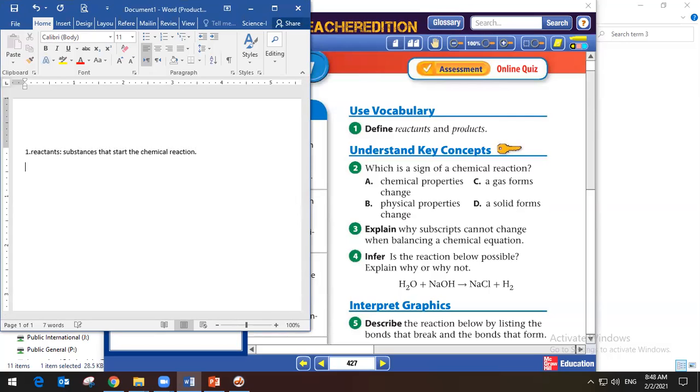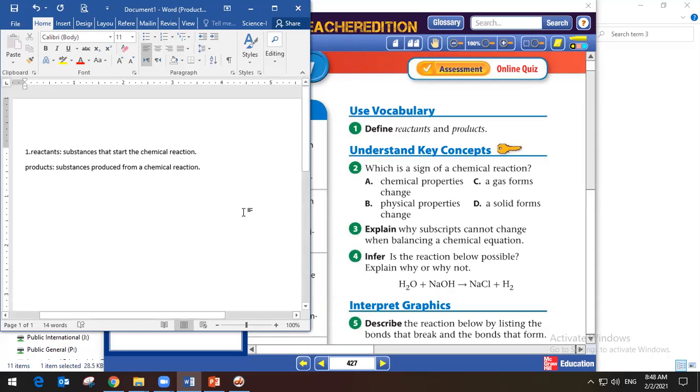What about products? Let's let another one. Okay, who can tell me? So products. What are products, guys? Yes, Kinsey? The substance that is produced in a chemical reaction. Substances produced or resulting from a chemical reaction. Good. Okay, so the first question. Any hard question? Or can anyone not understand anything in that part?